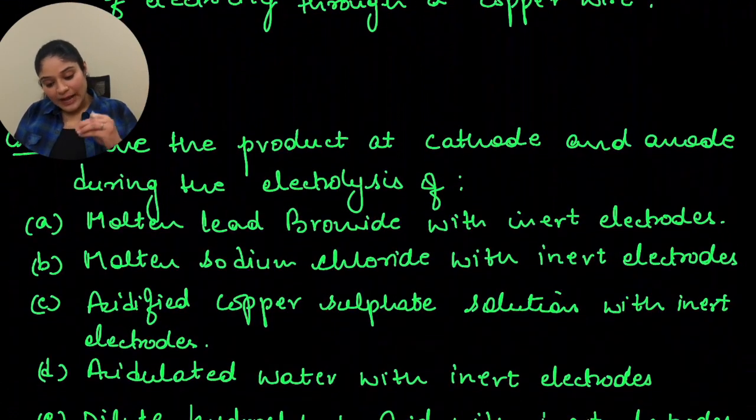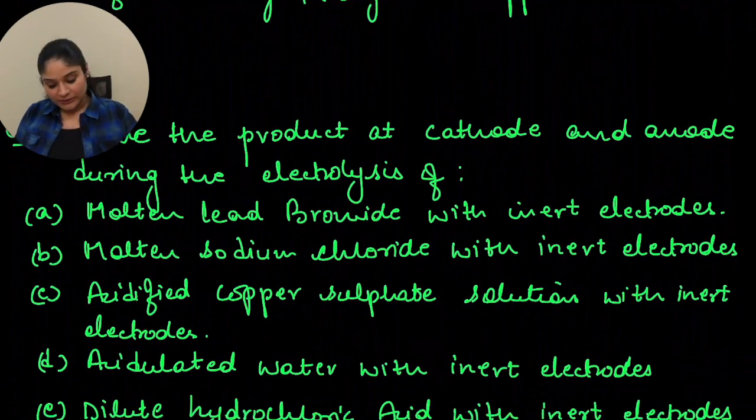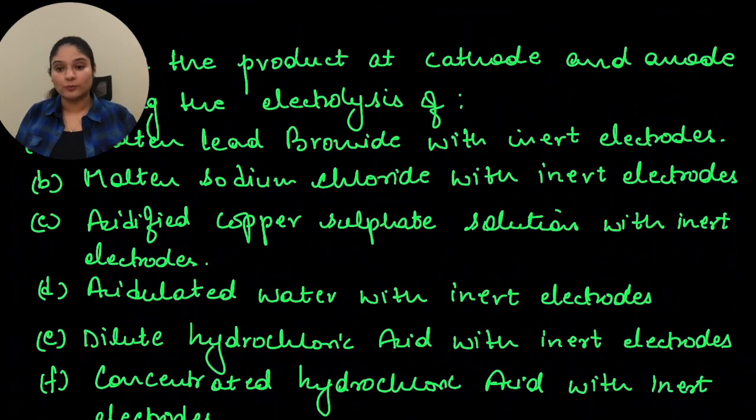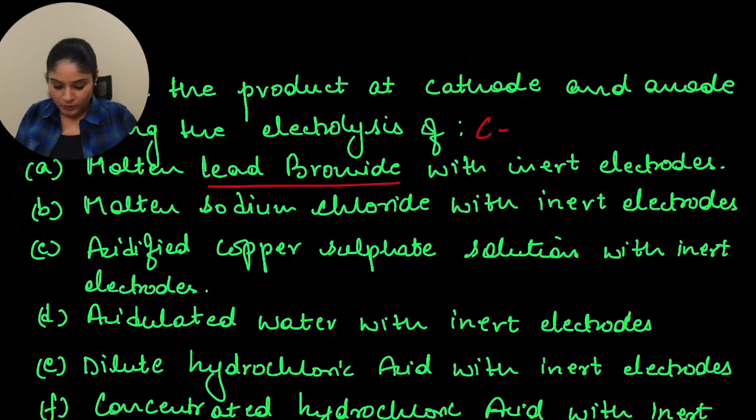Name the product at cathode and anode during the electrolysis of. So this is a very interesting one. So you have to pay attention on this. So when we talk about molten lead bromide, I'm just gonna write C for cathode. So in this case, molten lead bromide. At cathode you will have lead metal. At anode you will have bromine vapors.